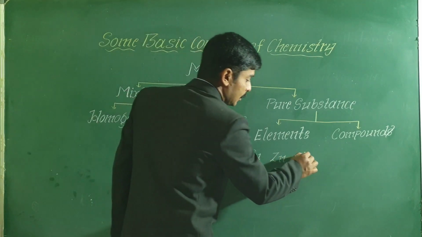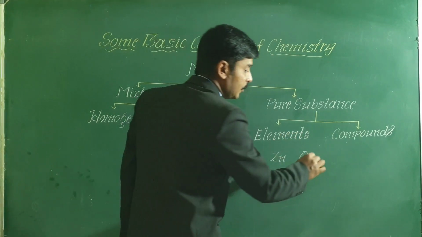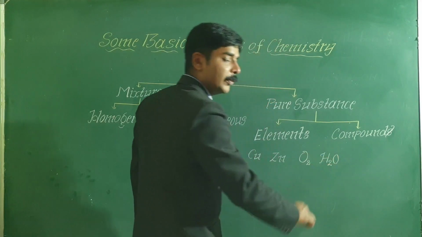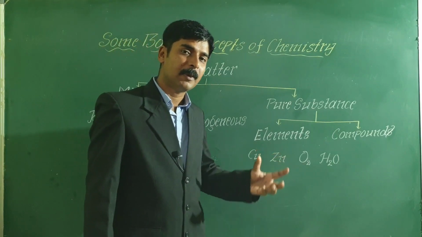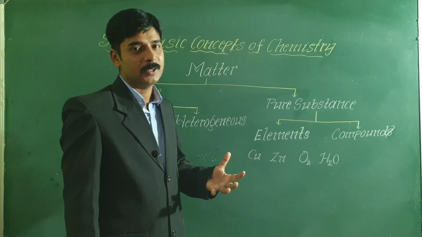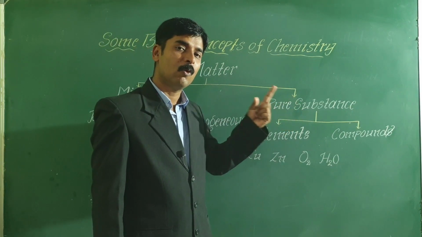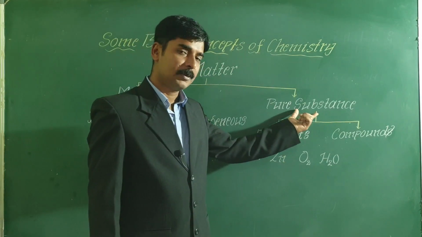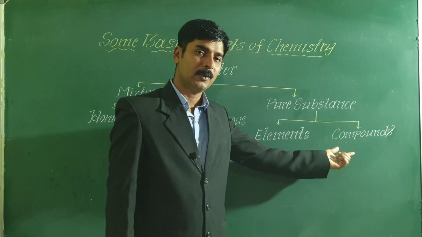If you take oxygen, oxygen is made up of only O2 molecules. If you take water, water is made up of only H2O molecules. If you take sodium chloride, it is made up of only sodium chloride particles. So when I say particles, it can be either atoms or molecules. So a pure substance is a form of matter which is made up of only one kind of particles. Is it clear? Next, pure substance is further classified into two types: elements and compounds.